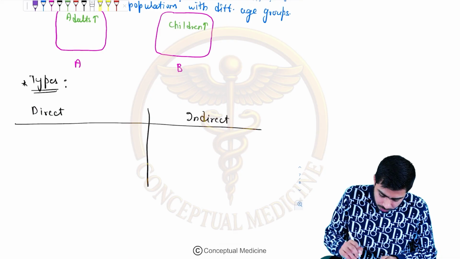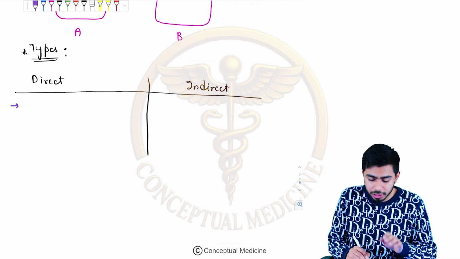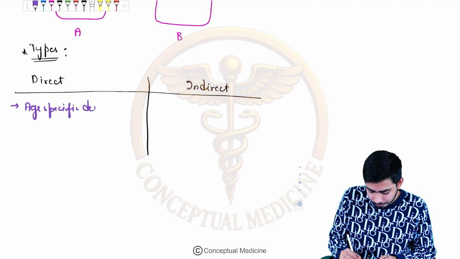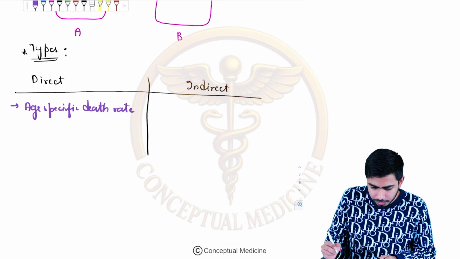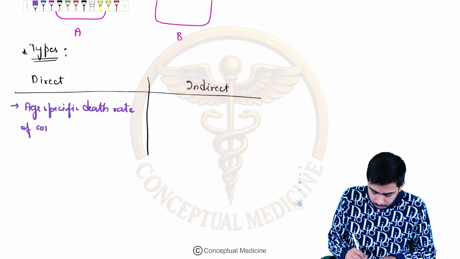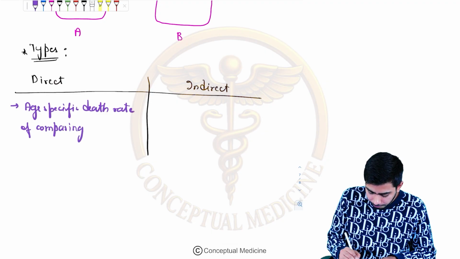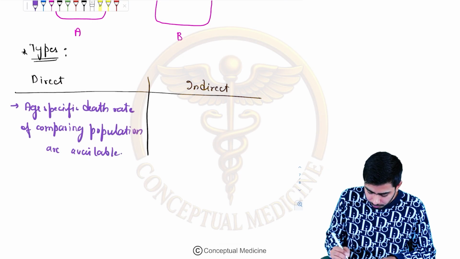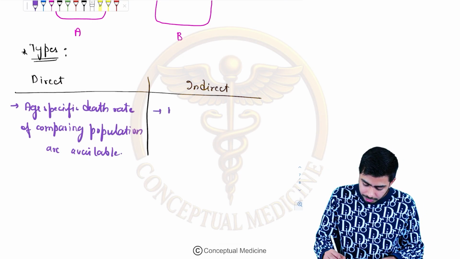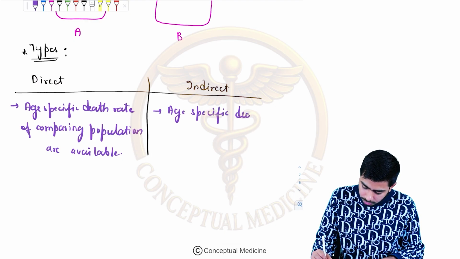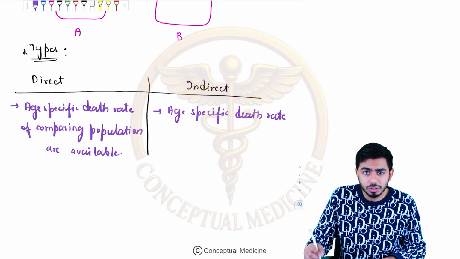In the direct, we are talking about the age specific death rate of the comparing population, which is available with us. On the other hand, in the indirect, the age specific death rate of the comparing population is not available.